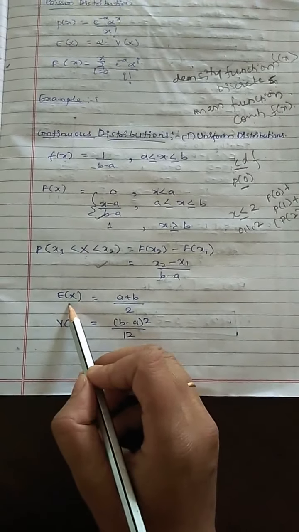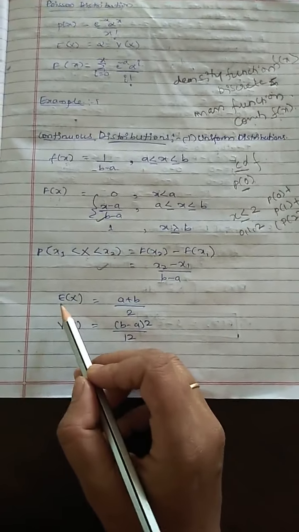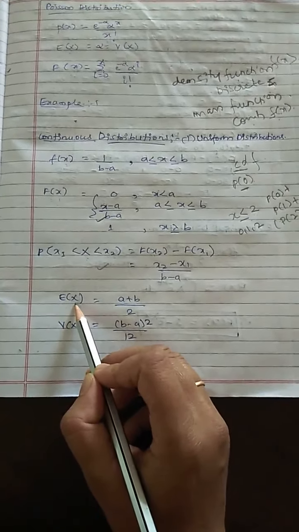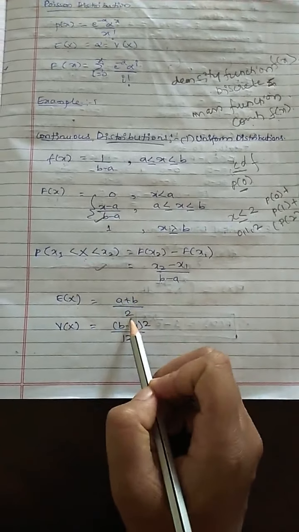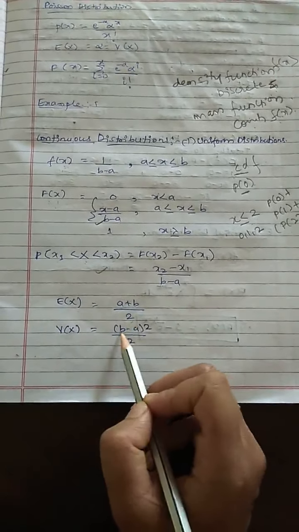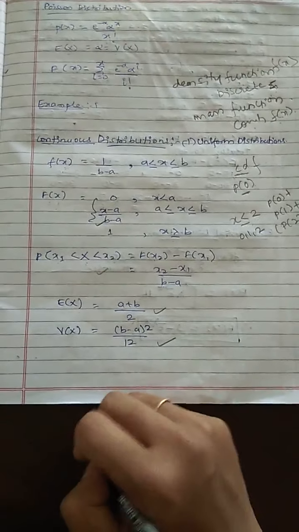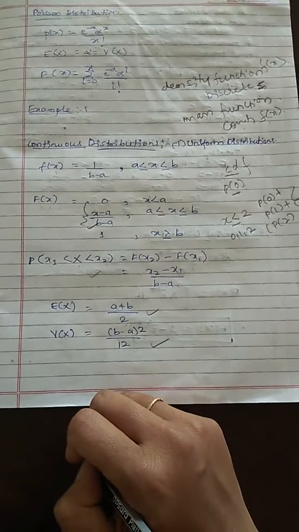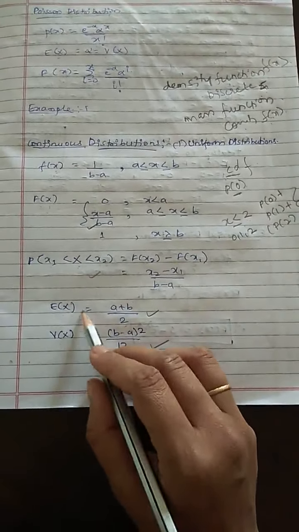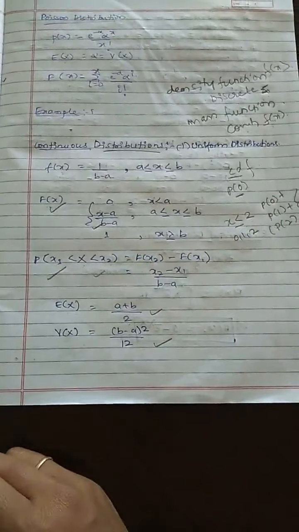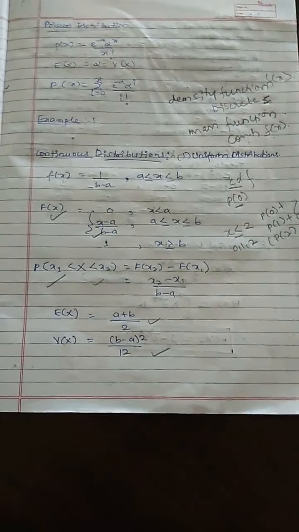Then the mean: E of x, the mean of a continuous random variable x, is given by a plus b by 2, and its variance is given by b minus a whole square by 12. These two you solve only if they are asked. Normally they will not ask the mean and variance. They will concentrate on these two functions here. So let us see an example on this uniform distribution.